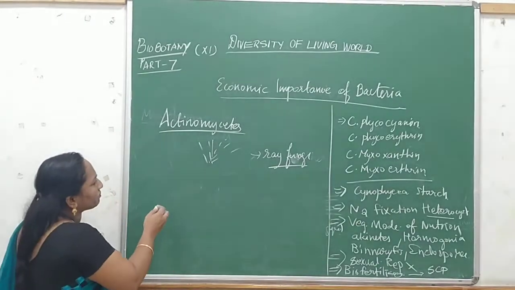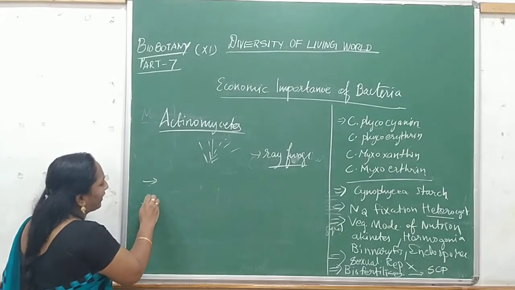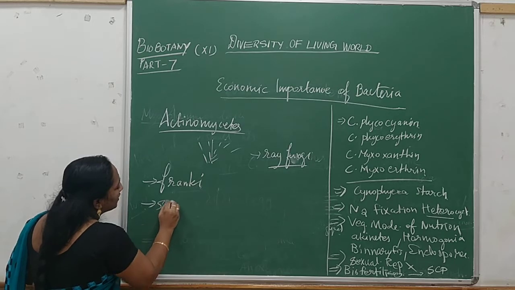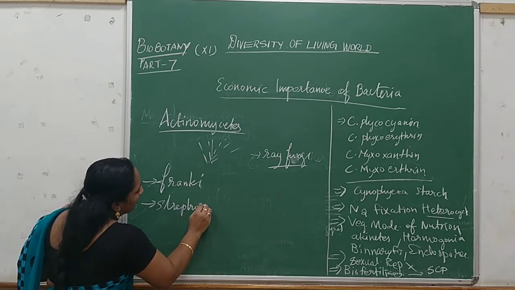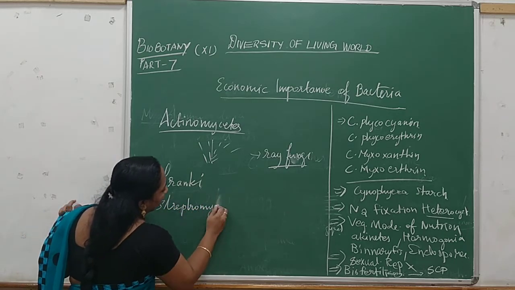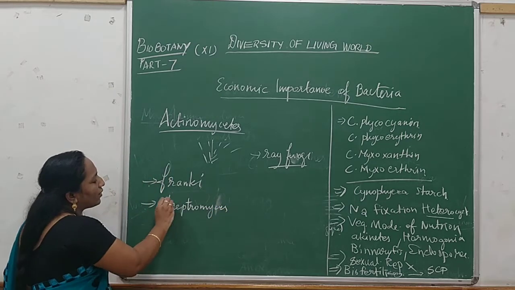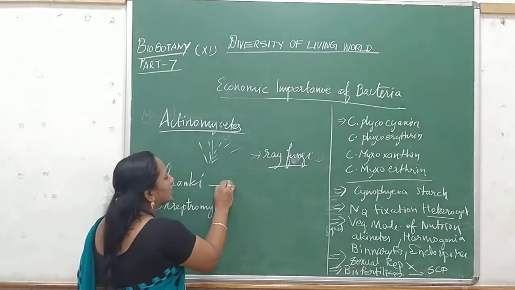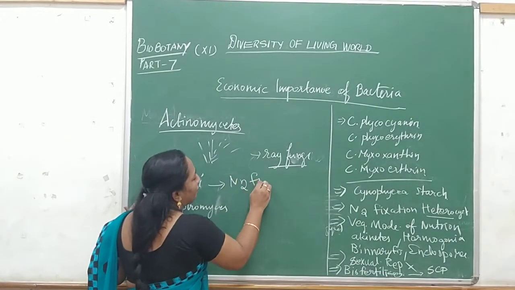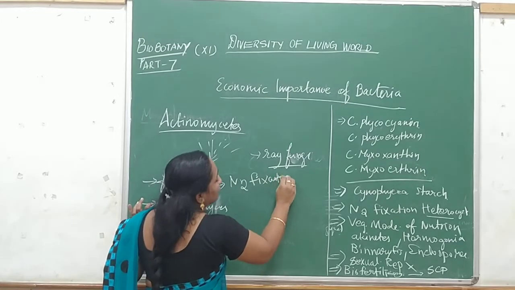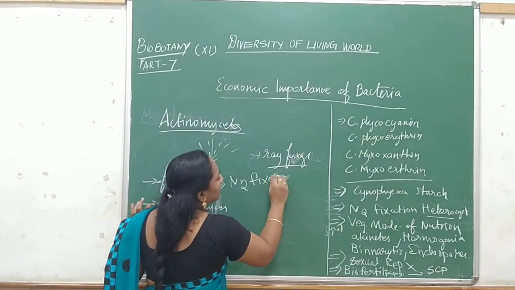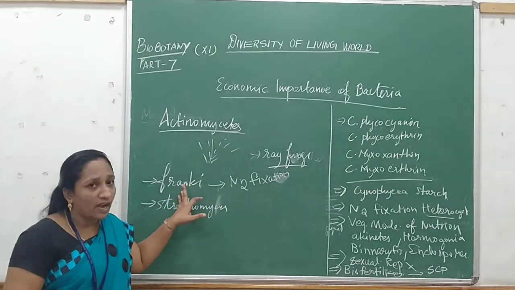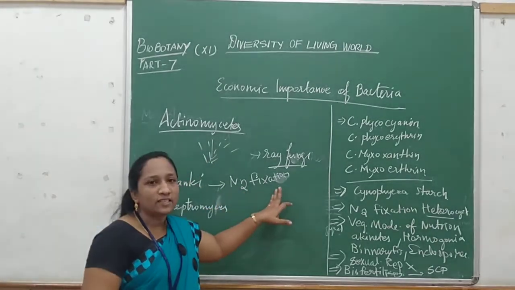And next, they are divided into two categories. One is called Frankia, another is called Streptomyces. So there are two varieties under the Actinomycetes. Frankia are involved in nitrogen fixation.